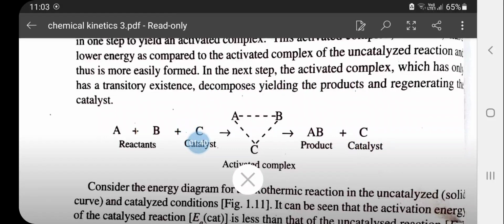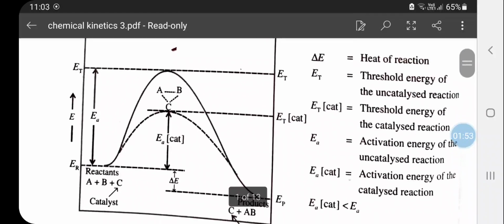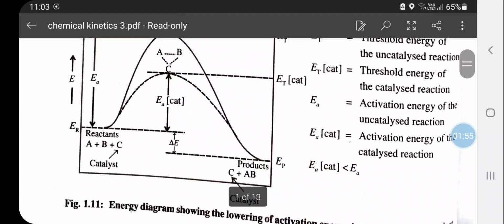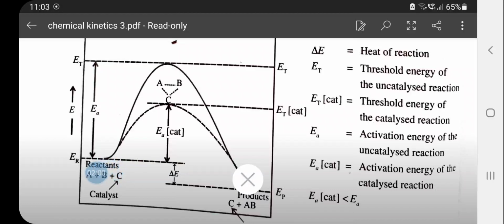So initially C was there and finally C is there. This will not directly take part in the chemical reaction, and will remain after the reaction as such. So during the course of the reaction, we know the graph in which A and B reactants will be reacting to form a product AB by acquiring a certain amount of activation energy, and this catalyst will provide a different path to the reaction.